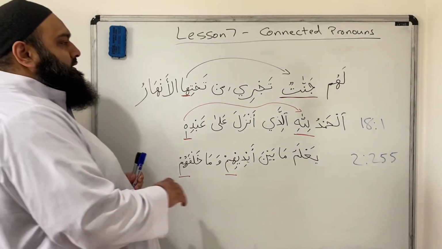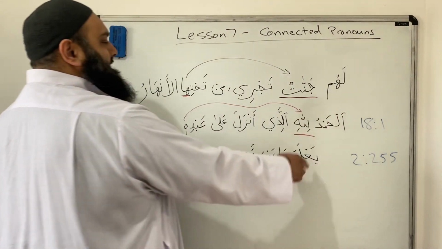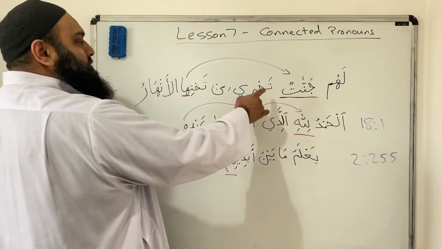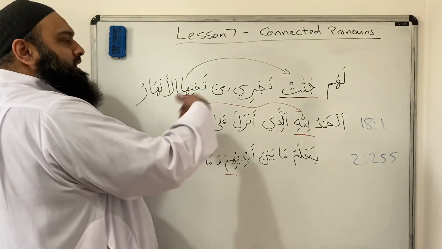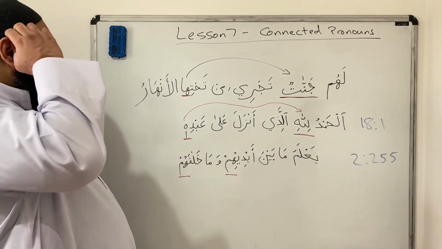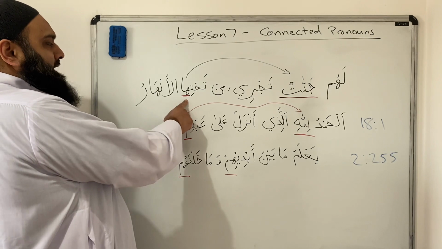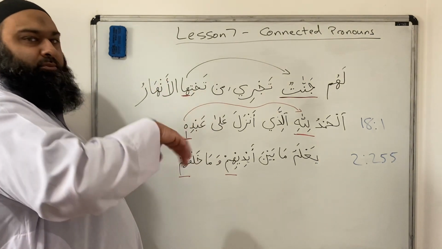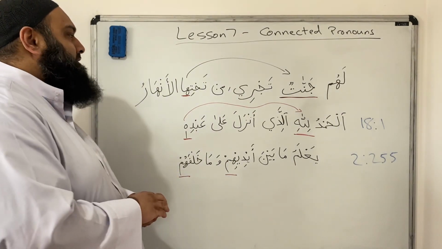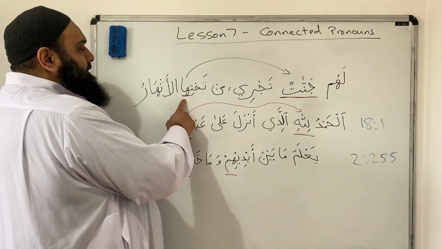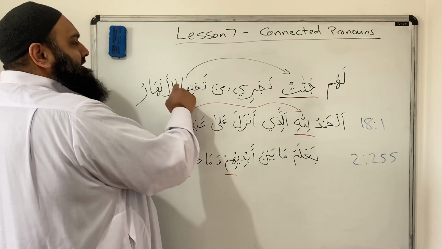So here we want to identify, there's a couple of ayat, or 3 ayat, which I've written down over here. The first one is لَهُمْ جَنَّاتٌ تَجْرِي مِنْ تَحْتِهَا الْأَنْهَارُ. Of course I haven't put a reference because it comes so much in the Quran. So here we can see that ha is the connected pronoun. It's on the word تحتها, which means under. We haven't covered the word yet, but we'll do it in one of the next lessons. But it has the connected pronoun ha, which is the female singular.